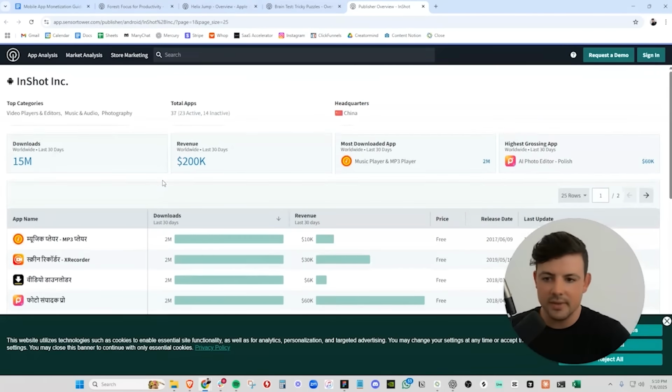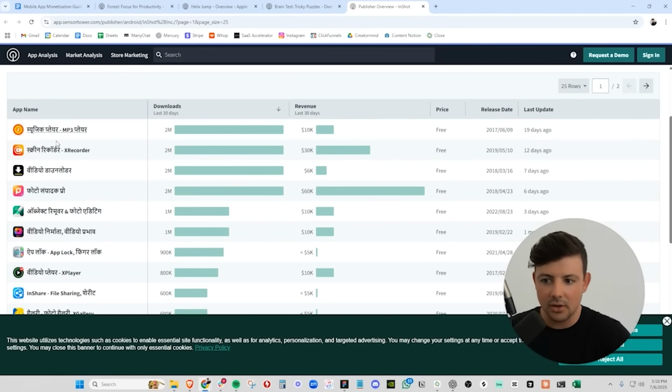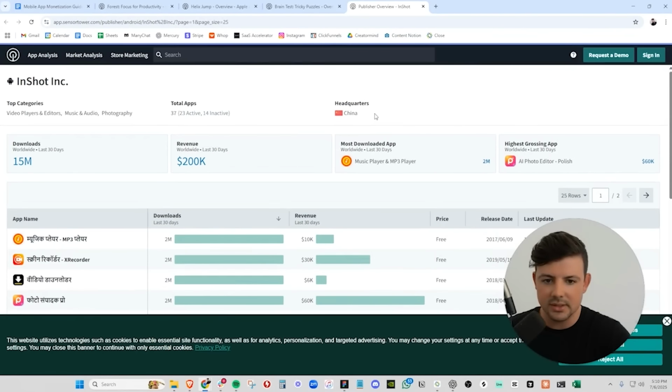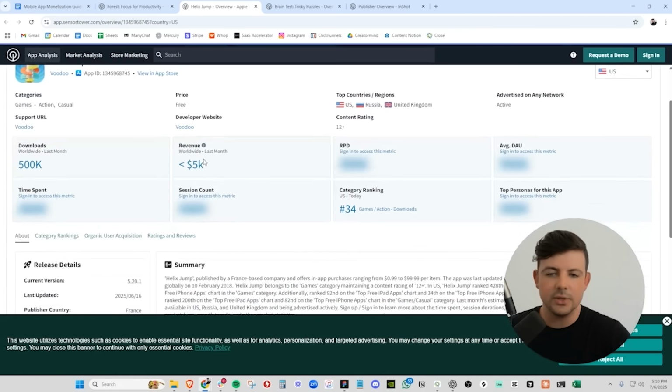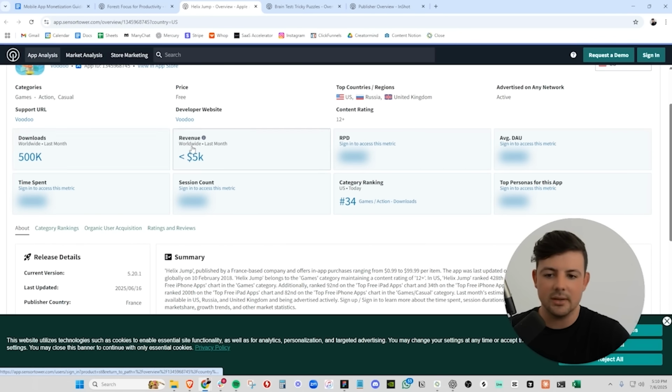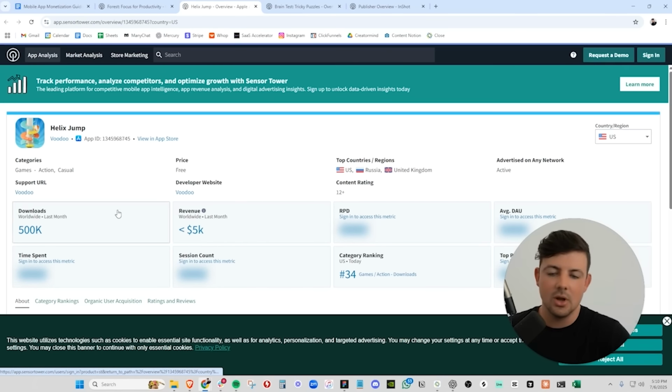And InShot, this company actually has a ton of apps that are monetizing through ads. This is a Chinese company. But again, if they have a ton of downloads and no revenue, Sensor Tower is only tracking the in-app purchase or subscription data. They're not really tracking the ad revenue that well. So we know that these types of apps are most likely monetizing through in-app ads.